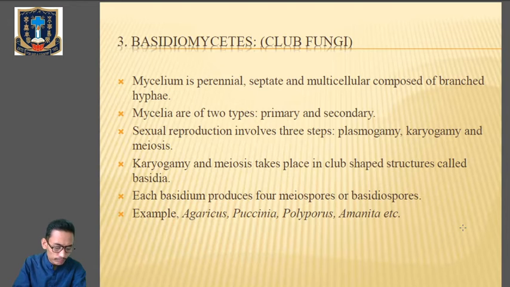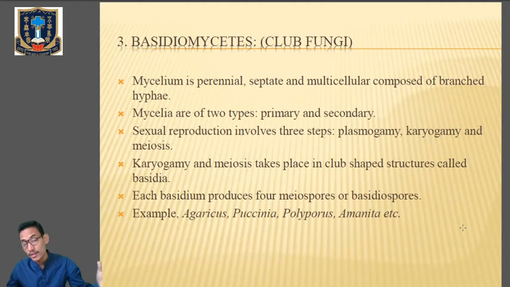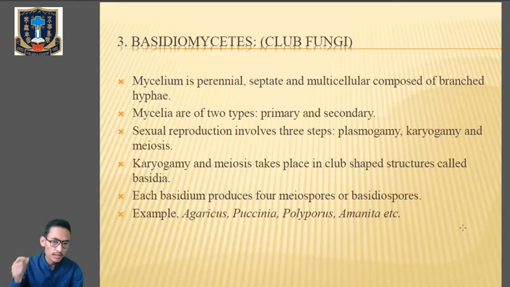Basidiospores are small, thin-walled and unicellular cells. These vary in shape, size and color in different species. So just go through the characteristics. No need to remember the entire characteristics of this class, only a few selected ones. Whatever you do, the most important thing you have to remember is the types of reproduction. That is very, very important, along with the mode of reproduction, the type of hyphae and the mycelium.